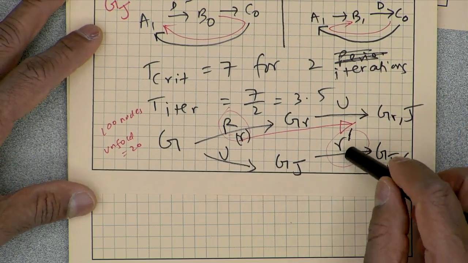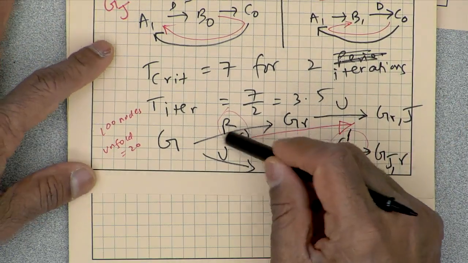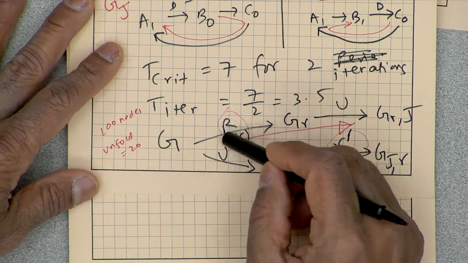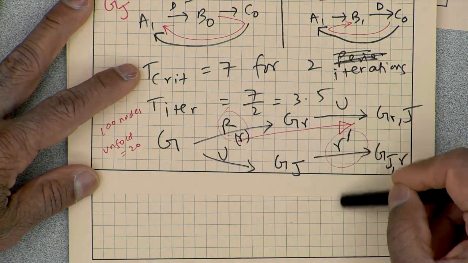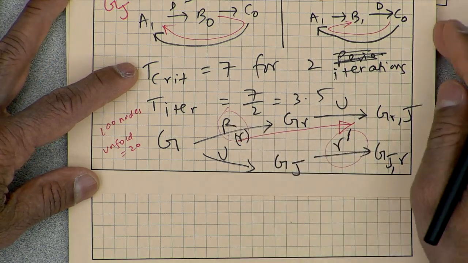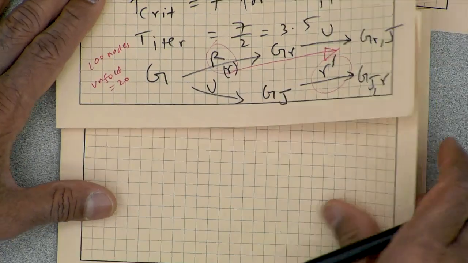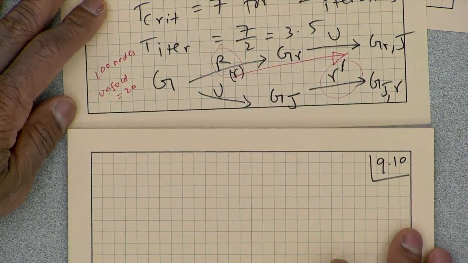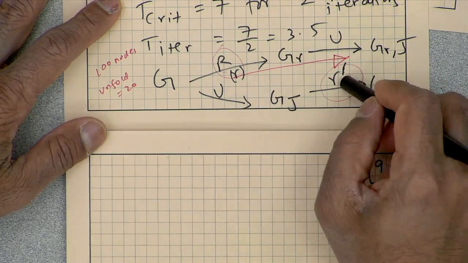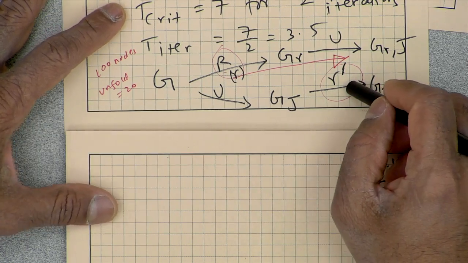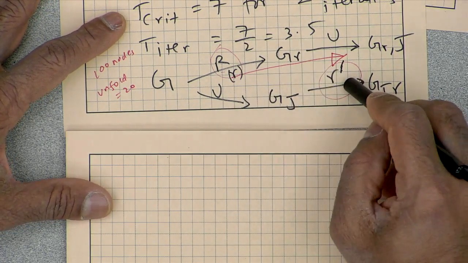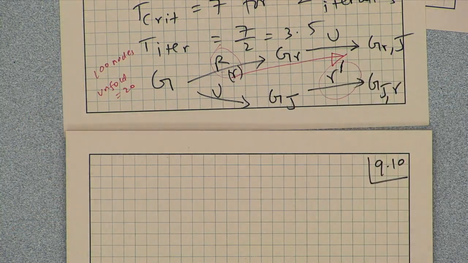How many r prime variables are here? So how many r variables are here? If the number of nodes is n, this vector is of dimension n, and this vector will be of dimension n times j, because each node is replaced by j nodes. All right. So what am I going to prove? I am going to prove that given an r prime, we will show that a certain r expressed in terms of r prime will satisfy the critical path constraint.